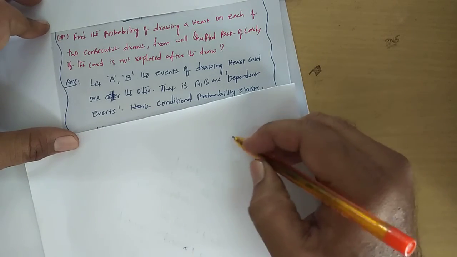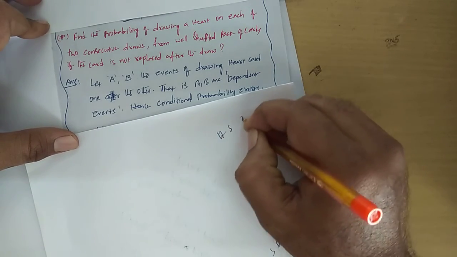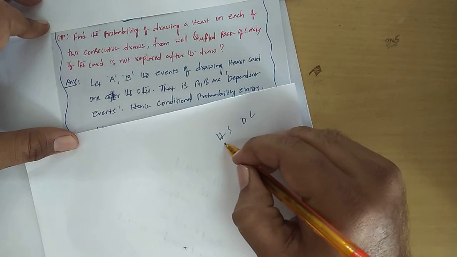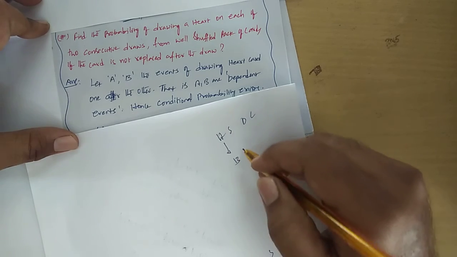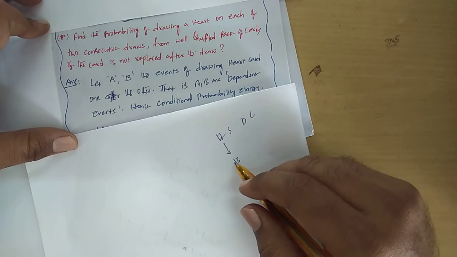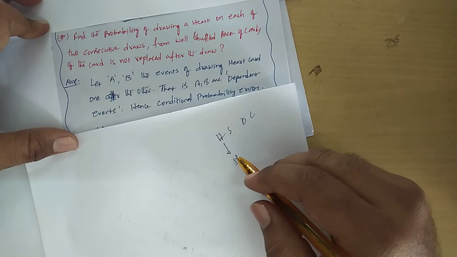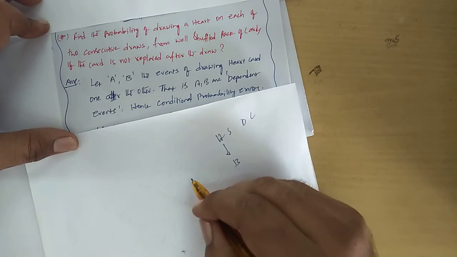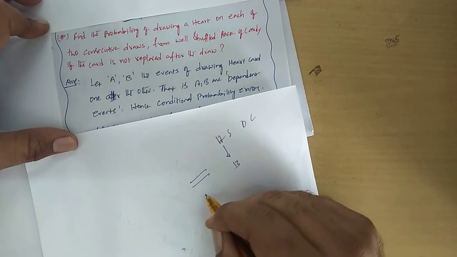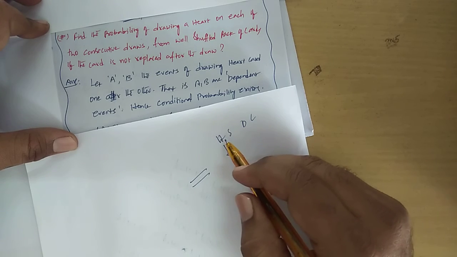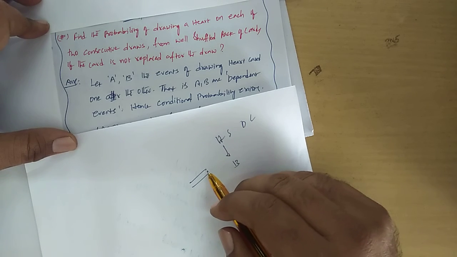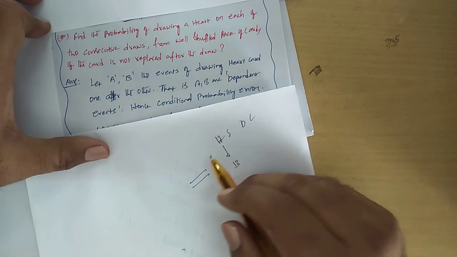So what is the anatomy of the cards? Hearts, spades, diamonds, clubs. So how many heart cards would be there? 13 heart cards would be there. So what is the condition? Two consecutive draws, one after the other. Okay, first draw, second draw. One heart card has been drawn, and again one heart card has been drawn.